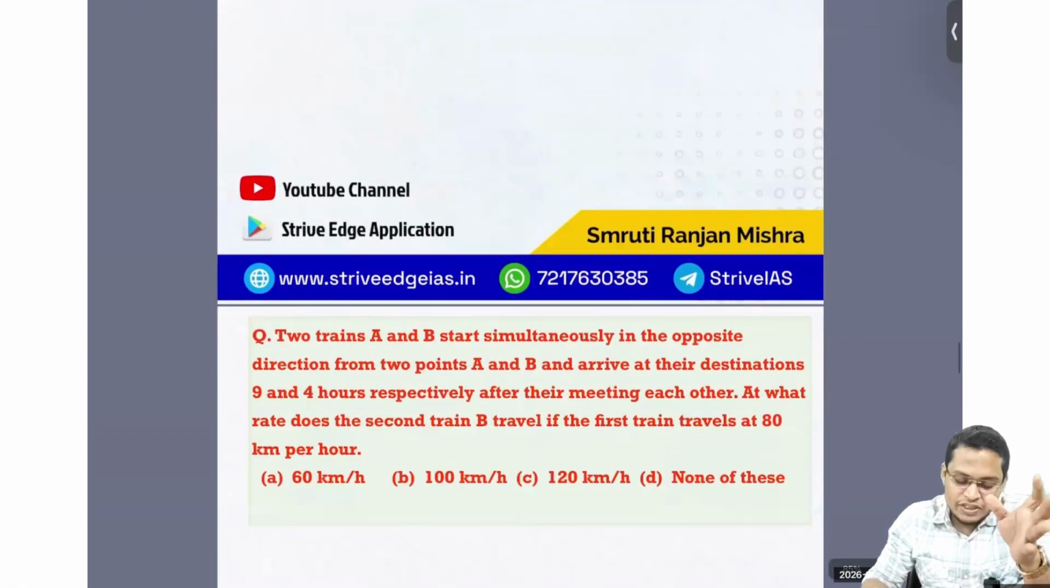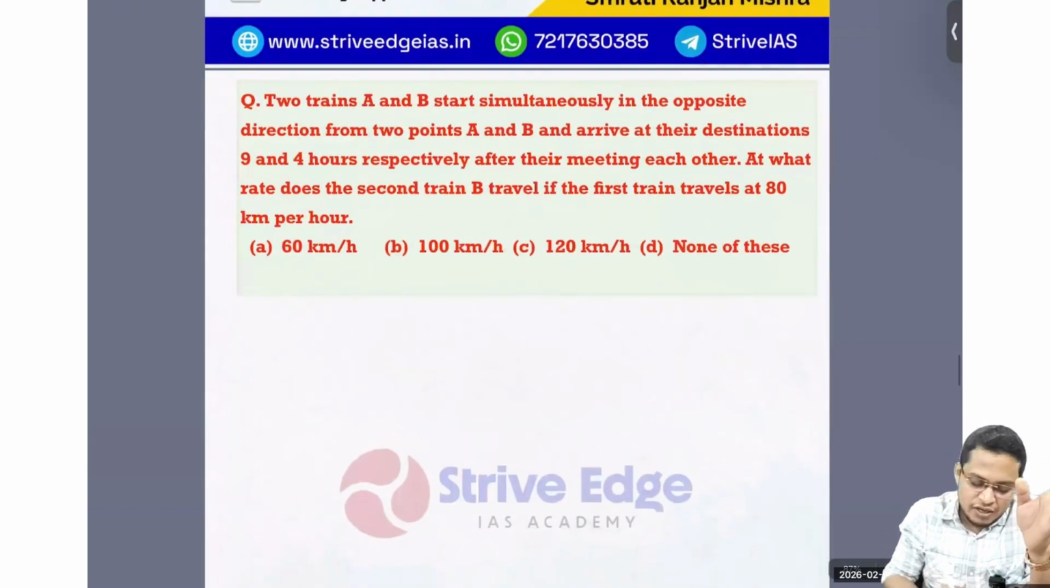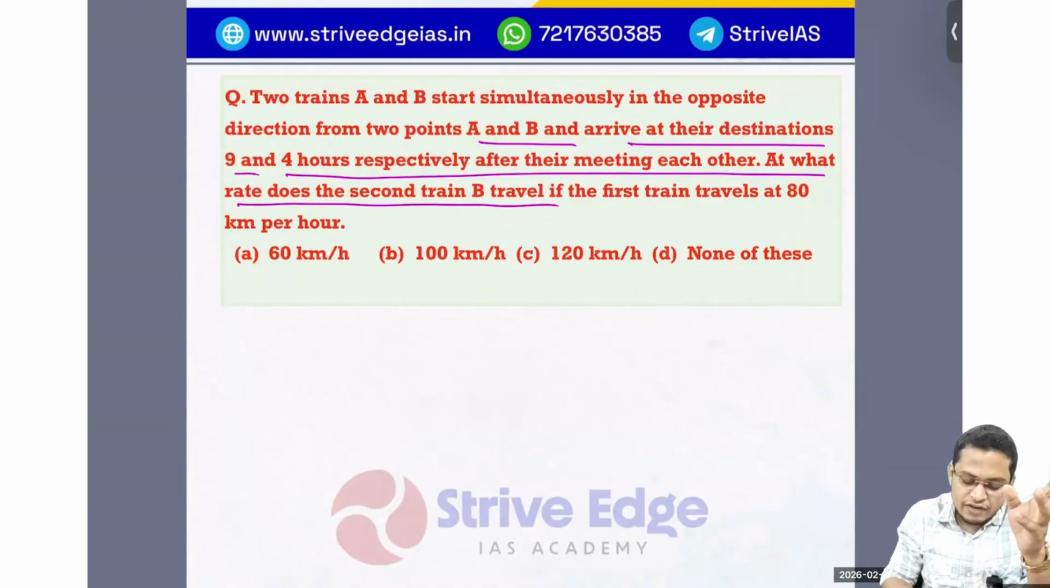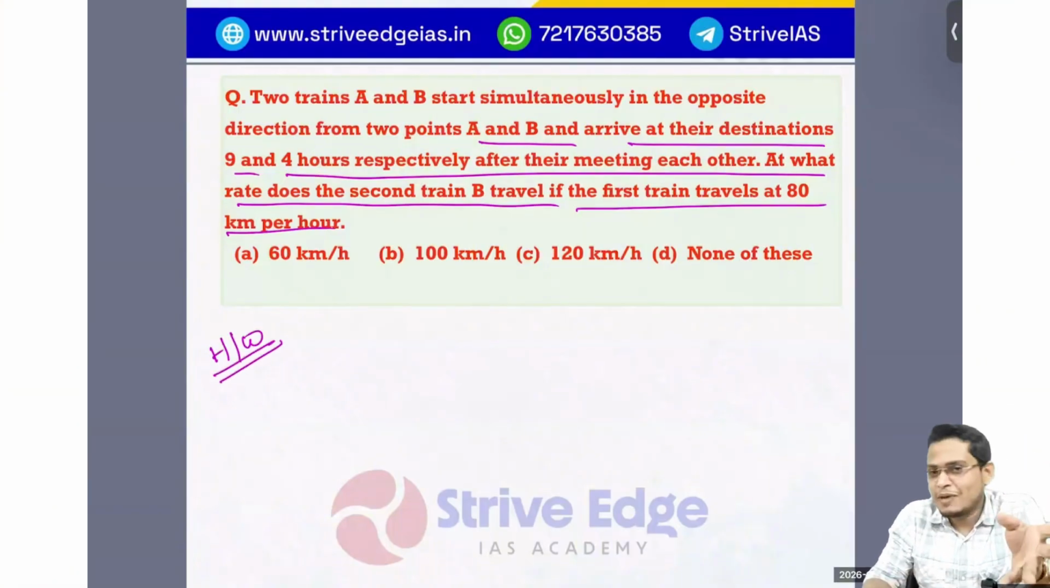So two trains A and B started simultaneously in the opposite direction from two points A and B and arrived at their destinations at 9 hours and 4 hours respectively after their meeting. At what speed does the second train travel, if the first train travels at 8 km per hour? So dear student, it is your homework. This is your homework, because this problem I have just solved for you, and it is quite easy.